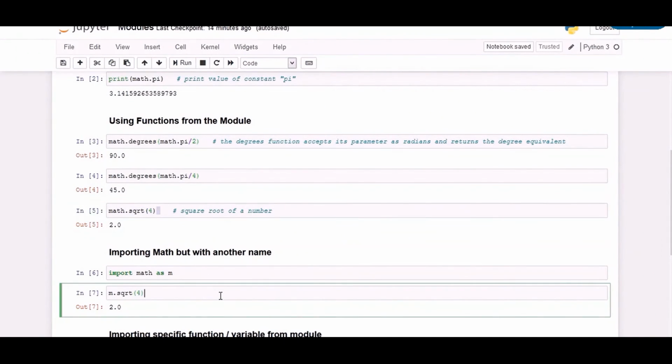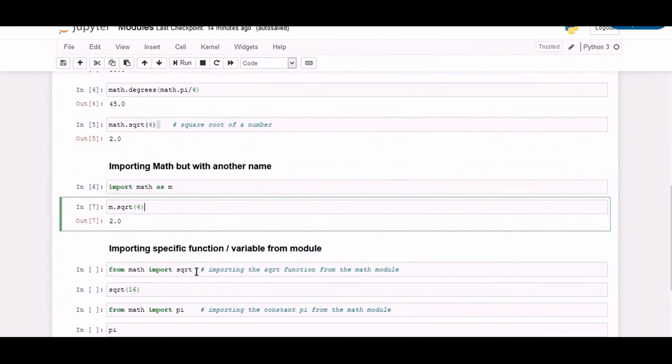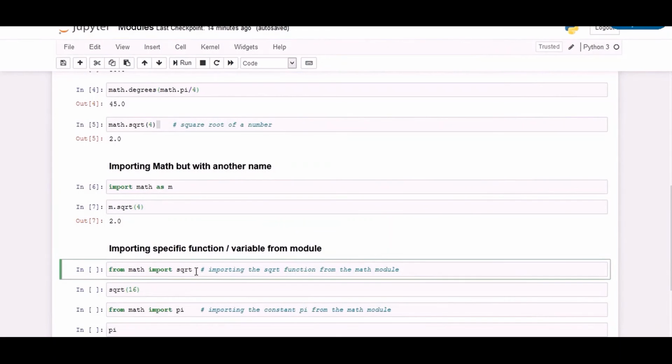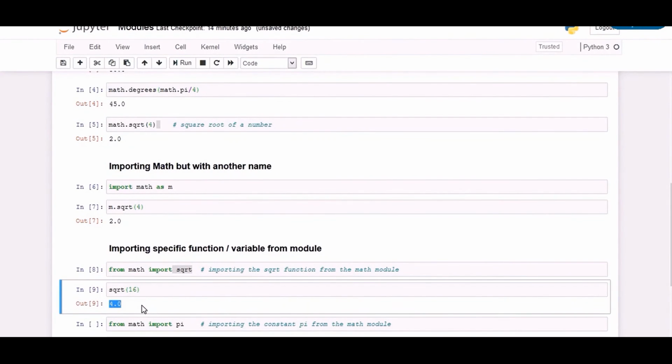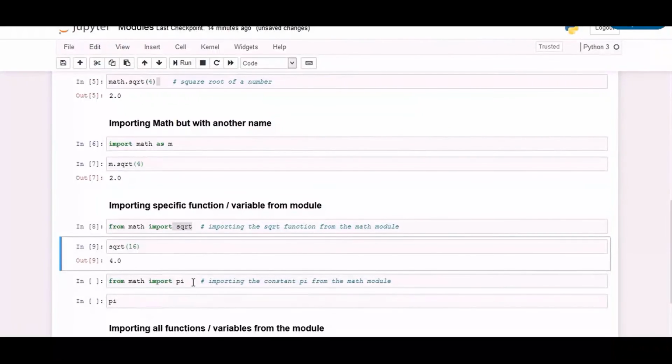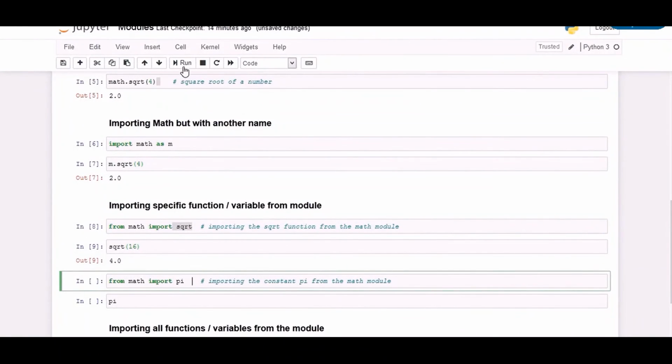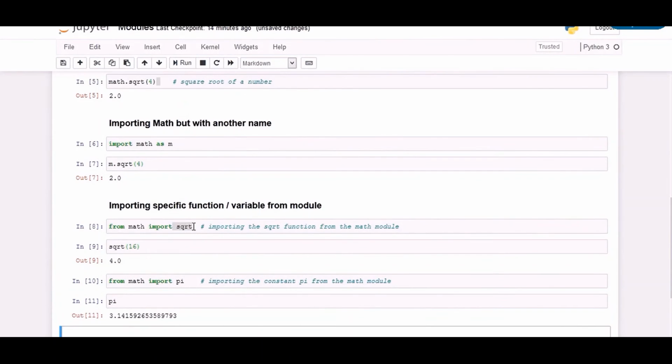But let's say we directly want to access sqrt in our code. We can import the function sqrt itself from the math library. In order to do so, we have to write the statement from math import sqrt. Now we can directly write sqrt 16 and the result will be printed as if it was a function defined in our code. Similarly, we can also import pi in our local code and directly print the value of pi like this.